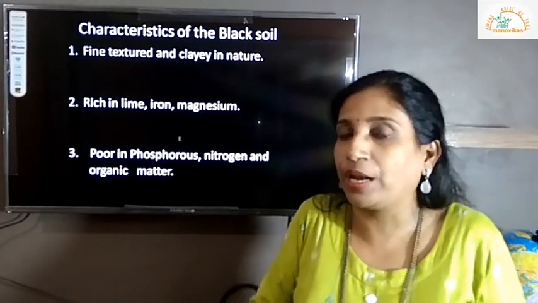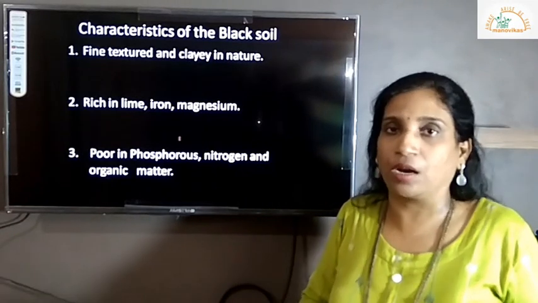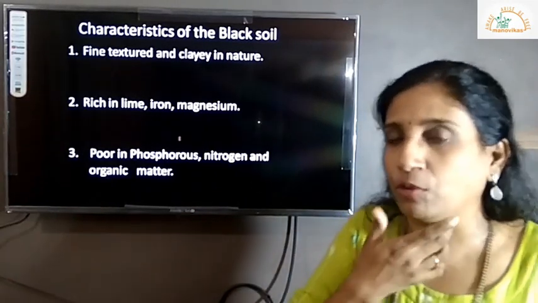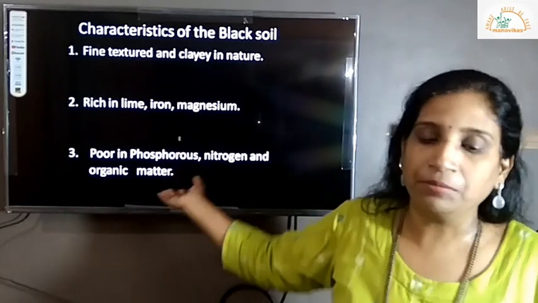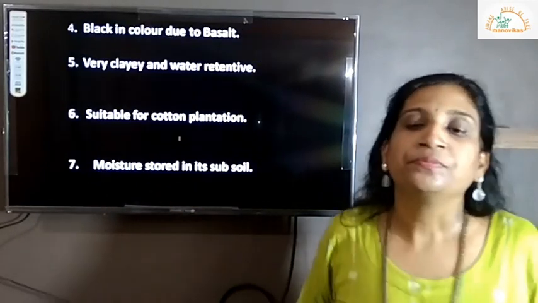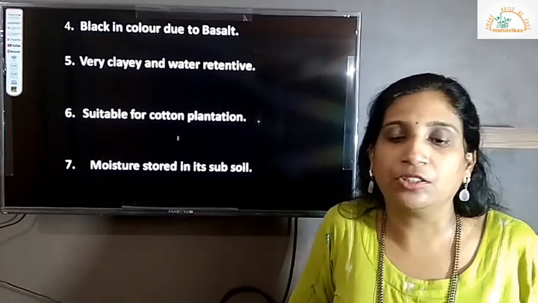It doesn't have much of the organic matter because we know Deccan Plateau, it is an igneous hard rock, correct? So vegetation cover or whatever is not getting mixed into the soil, it becomes poor in organic matter. It is black in color due to basalt, that is the color of the original rock, parent rock.